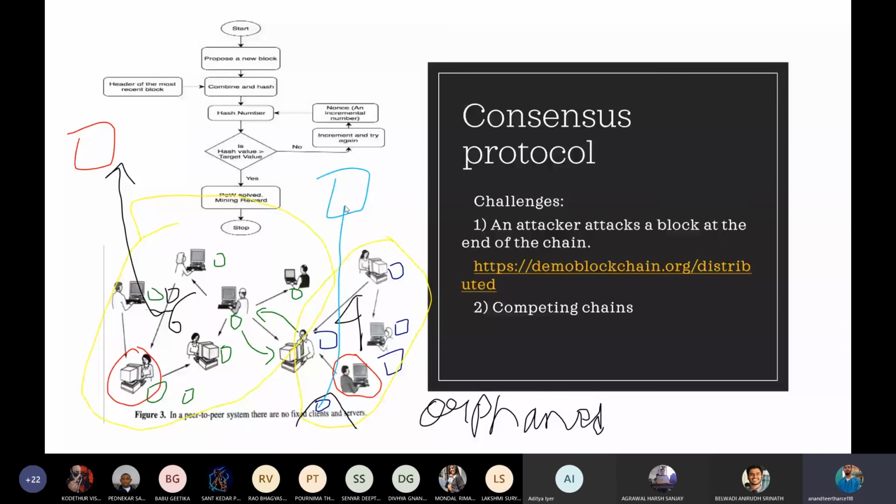So the data is not getting wasted, but the miner's resources, his time, his electricity, and everything are getting wasted. That is for sure. And there is a huge conflict and discrepancy about why the miner has to face this problem, and all of those issues are there. But remember that this block is going to get discarded, it is orphaned, and all the data that is present will be added in the next block. I hope everyone understood this, and if you didn't at any point, you can ask me, or else I'll continue.